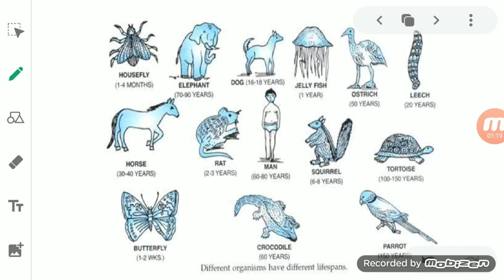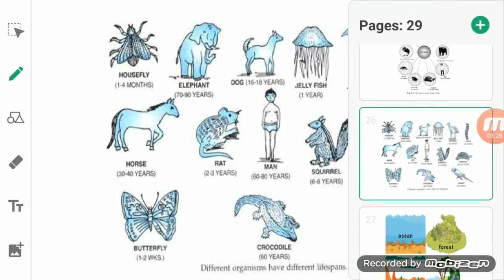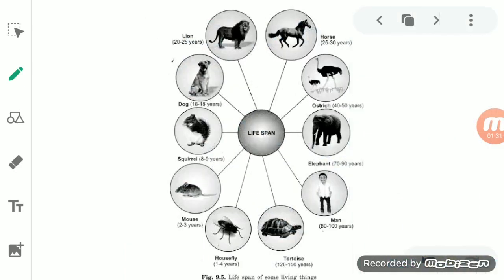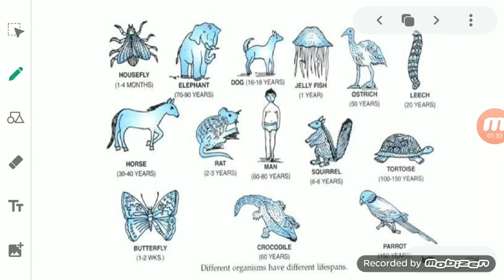But the duration up to which they will live varies. By this we can define the term lifespan. What is lifespan, students? The time period for which a living thing remains alive is called its lifespan.